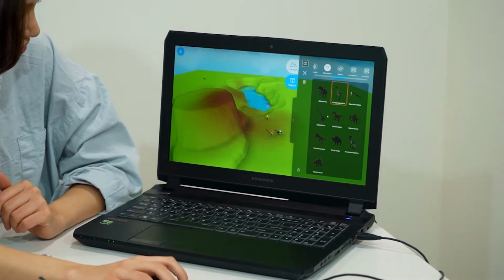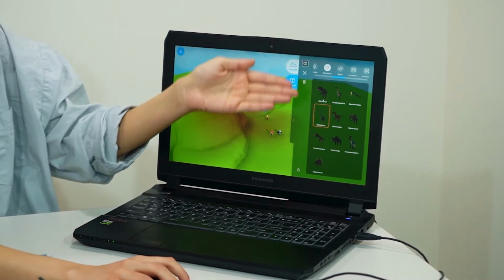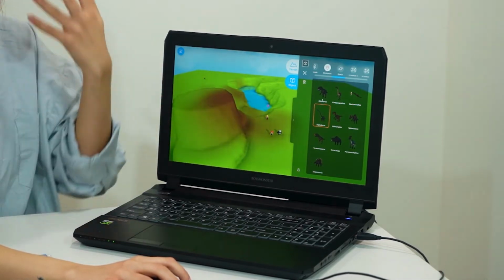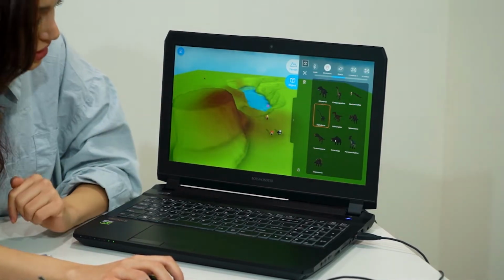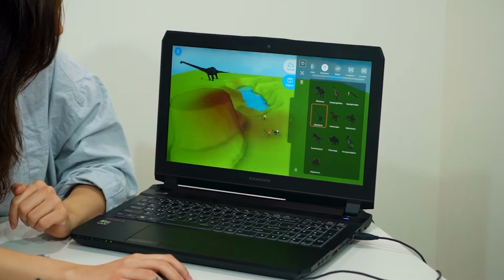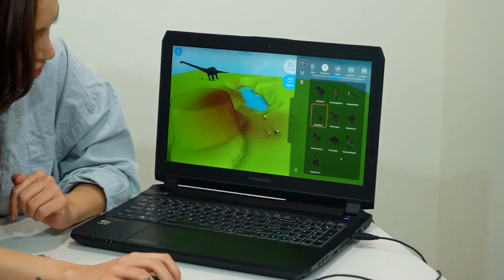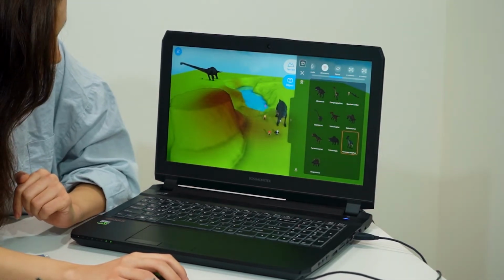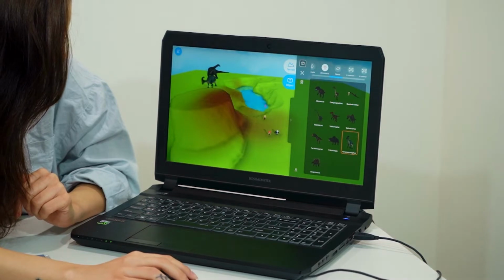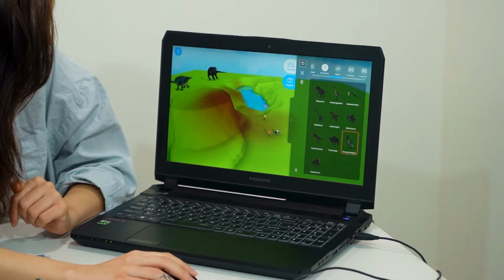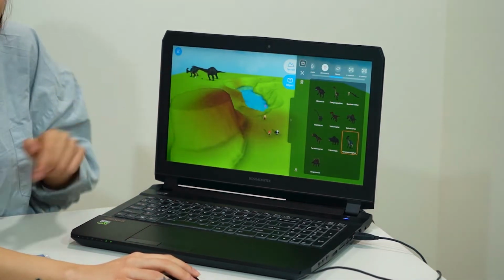So let's see all kinds of dinosaurs that we have. We have different species that actually correspond to back in the day real dinosaur species. They're scientifically accurate and they're scaled according to their original size. So I'm actually learning, oh, if I had this dinosaur fight against this dinosaur, this one would be a little bit bigger than that one.